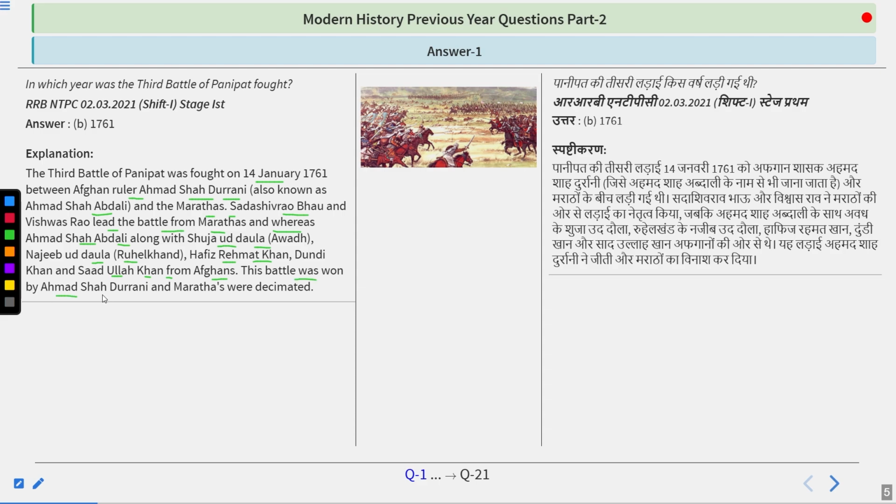The battle was won by Ahmad Shah Durrani and the Marathas were decimated.